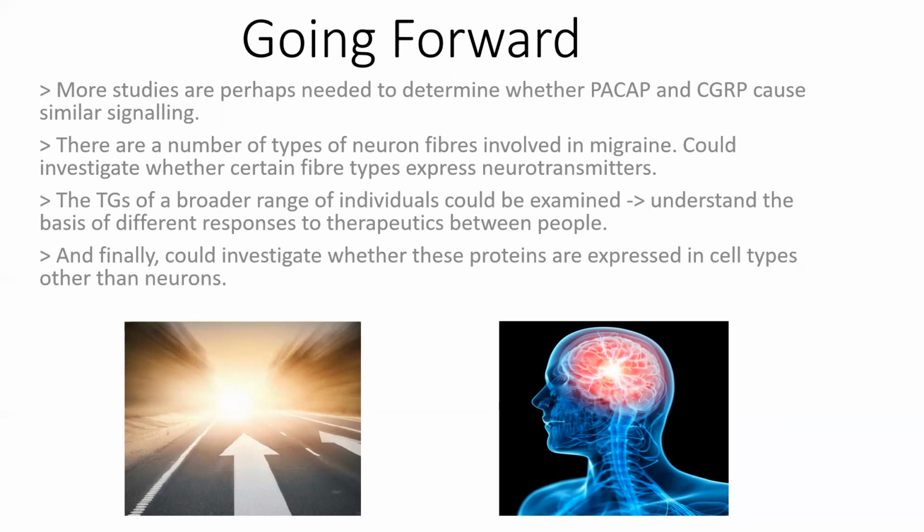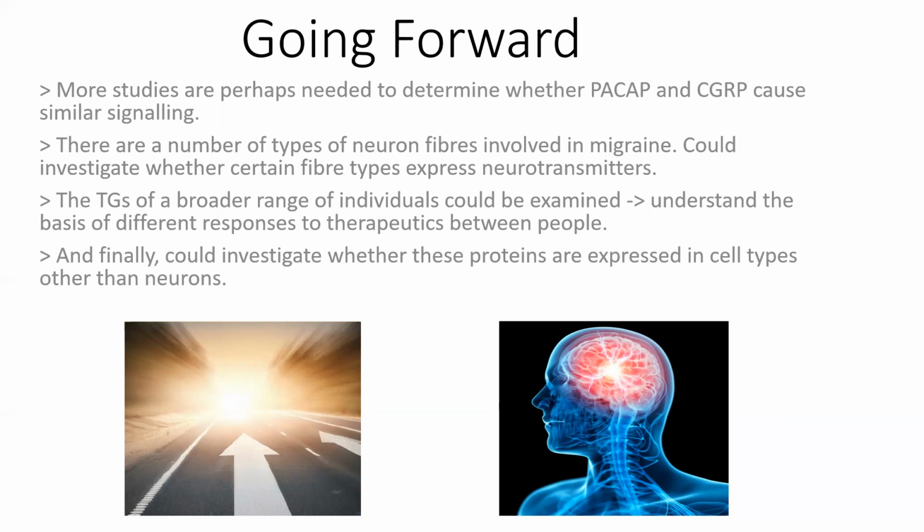The TGs of a broader range of individuals should also be examined to see the main differences in migraine protein expression, in order to understand why certain anti-migraine therapeutics are not equally effective between people. There are also a number of different types of neuron fibers involved in pain progression.